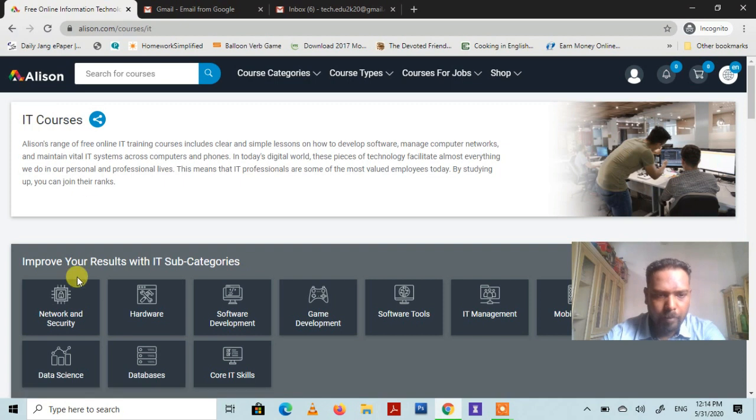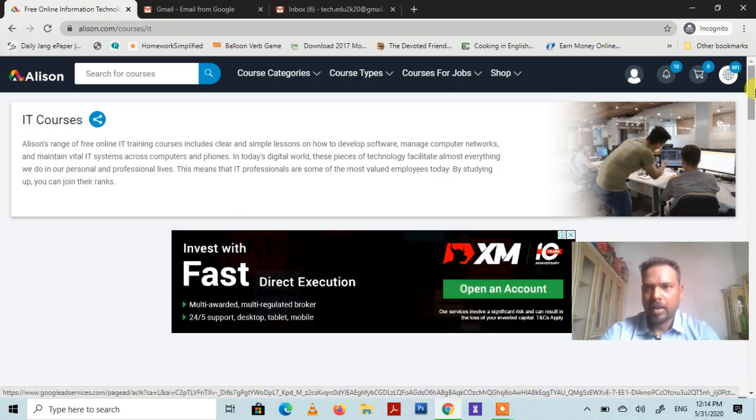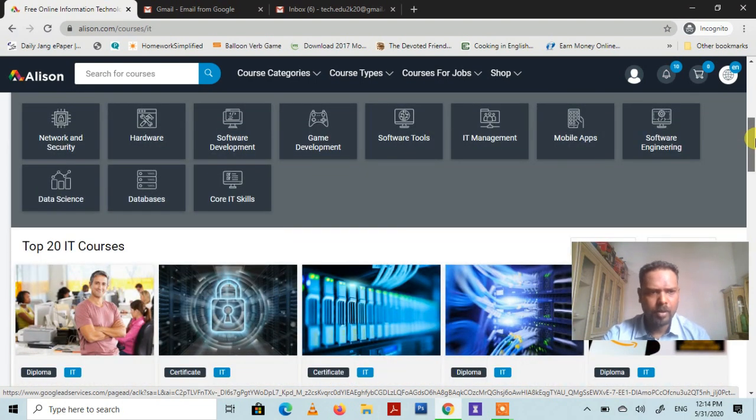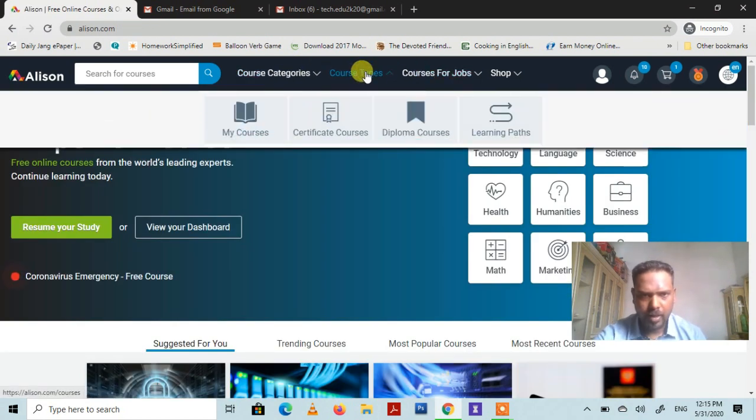You will have multiple courses here. Look at this. You can have different courses here: database, software development, game, software, IT management, mobile apps, software engineering, hardware, whatever you want to select. You can search free courses here as well. Course types: certificate courses, diploma courses, learning path.